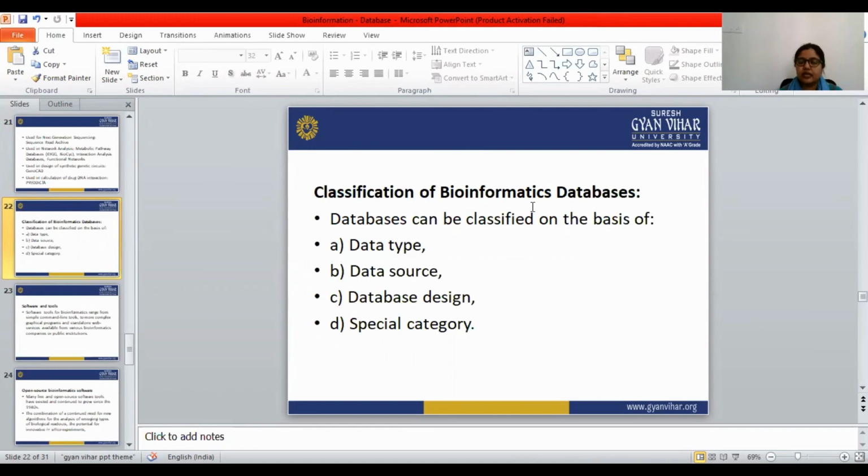Databases can be classified on the basis of data type, data source, database design, and special category.